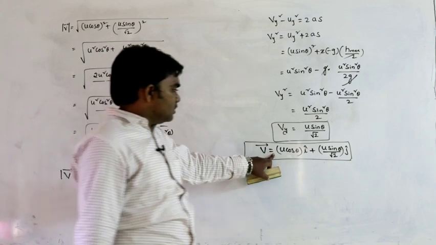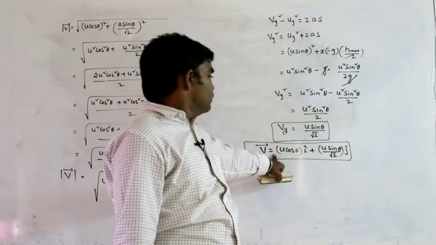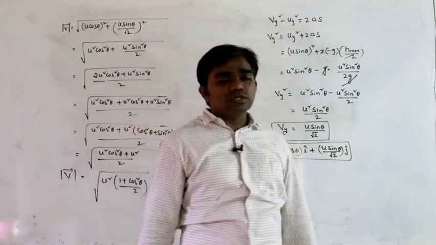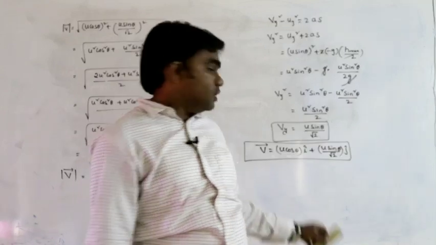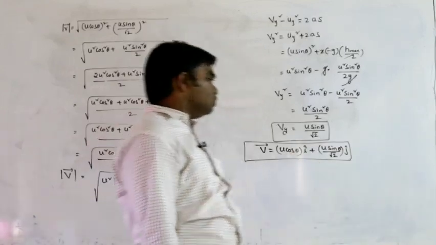Actually, the vector form is v bar equals u cos theta i plus u sin theta by root 2 j.